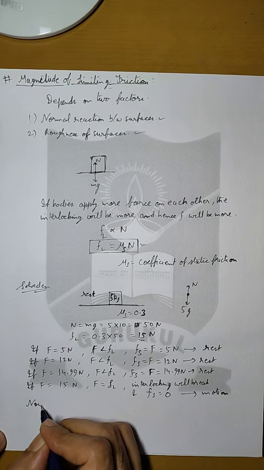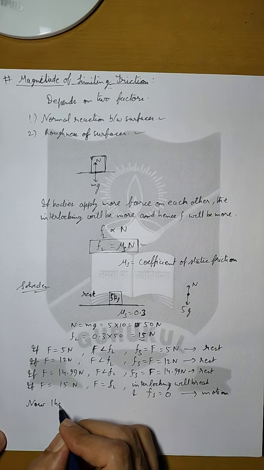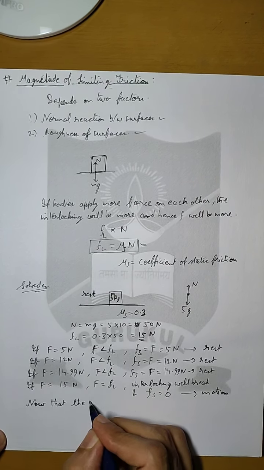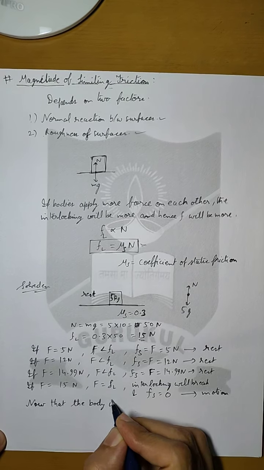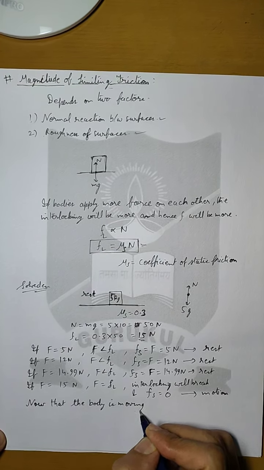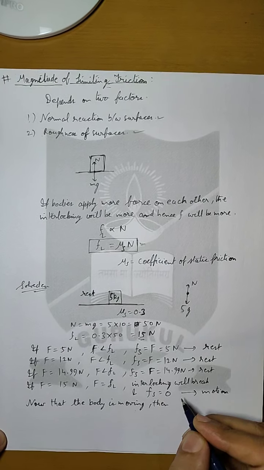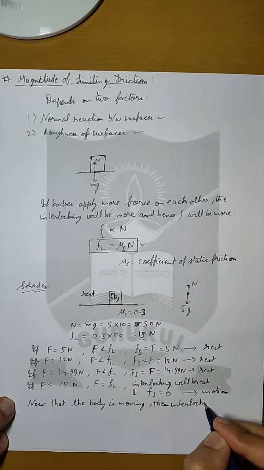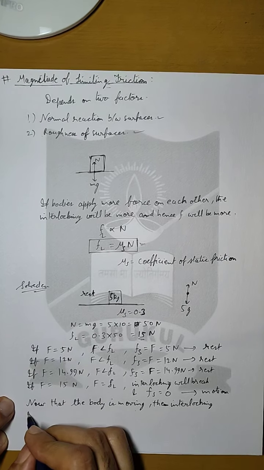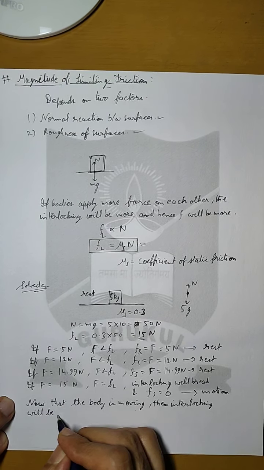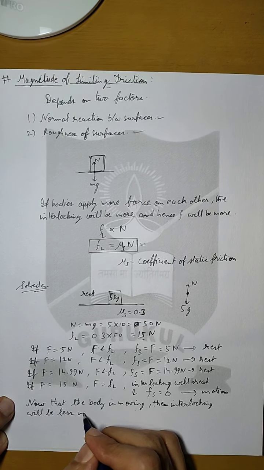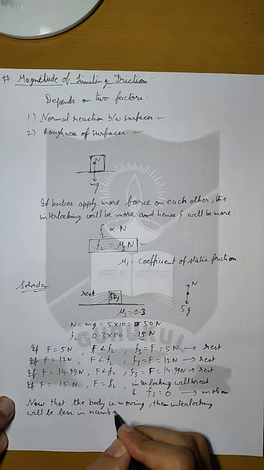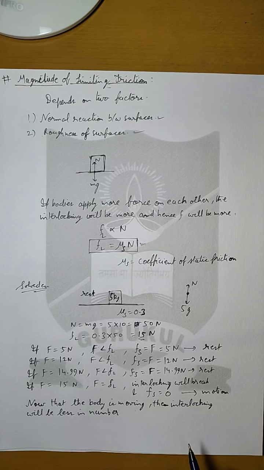We can write that now that the body is moving, the interlocking will be less in number. Now since the interlocking is less in number, that means the friction will also be less.